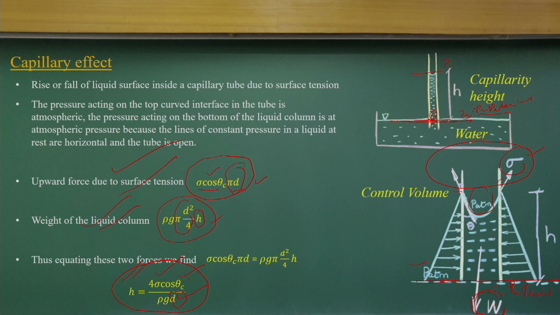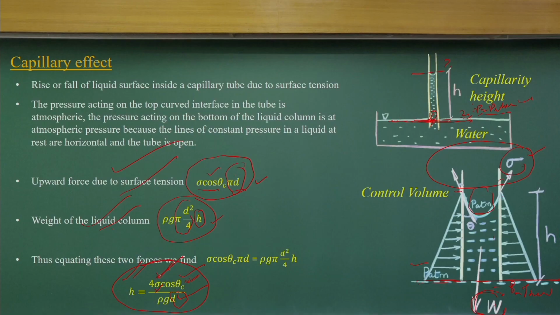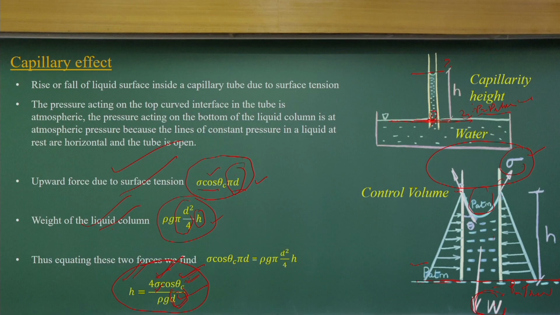So, that is the condition which prevails. The surface tension and theta c depend upon the fluid in contact with another fluid, maybe water, maybe other things, and the solid surface here is the glass. So the surface tension and theta c depend upon where the interaction is happening, and d is the diameter of the capillary tube you use. As the diameter of the capillary tube becomes smaller, definitely h increases.